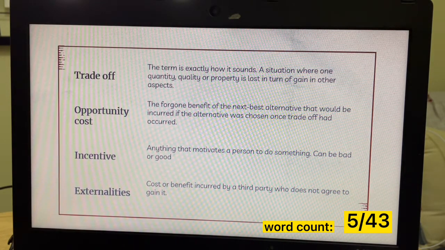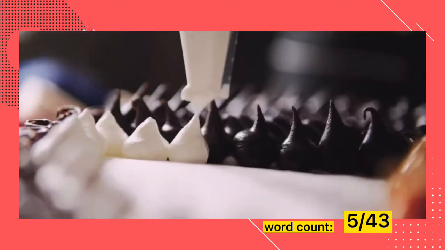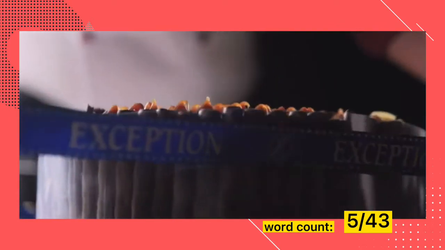Alright, so next word is trade-off. This term is exactly how it sounds. Trade-off is a situation where one quantity, quality, or property is lost in terms of gain in other aspects. So for example, we really like both vanilla and chocolate cake, but there's only those two cakes, so we choose the vanilla cake. So here we say that we are trading the chocolate cake for the vanilla cake.